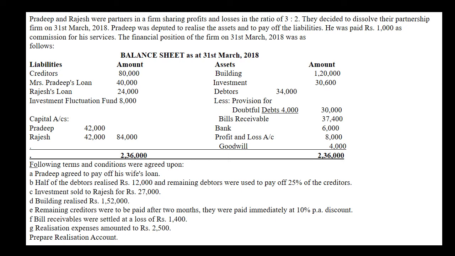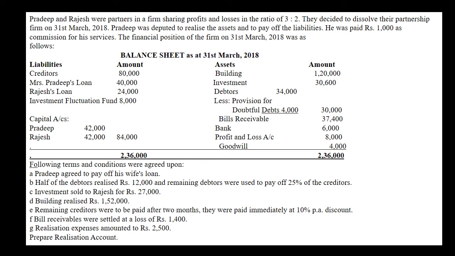हमें पे करना था 2 महीने के बाद, but due to dissolution हमें उन्हें immediately पे करना पड़ा, इसलिए उन्होंने हमें discount allowed किया. When we compute 75% of 80,000 it will be 60,000. 60,000 into 2/12 into 10% will be 1,000. It means 1,000 का discount मिलेगा. It means remaining 60,000 के creditors को हमें सिर्फ 59,000 पे करना पड़ेगा. Now bill receivable were to be settled at a loss of 1,400. It means bill receivable सिर्फ 36,000 realize करेंगे.